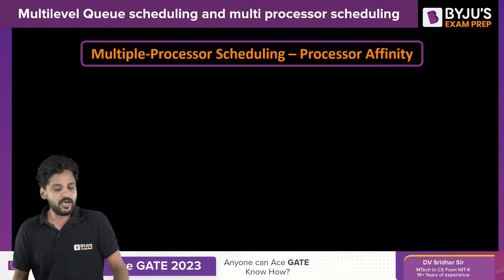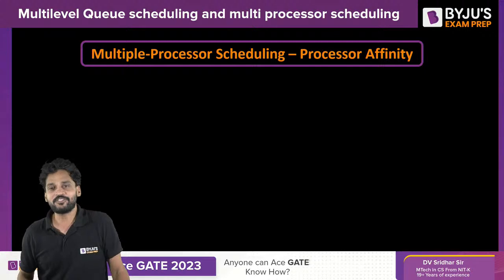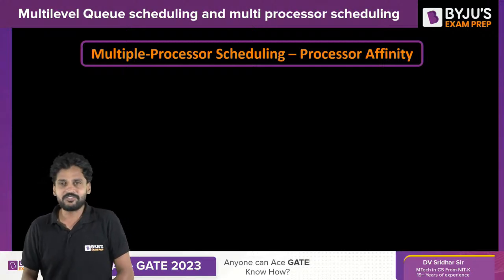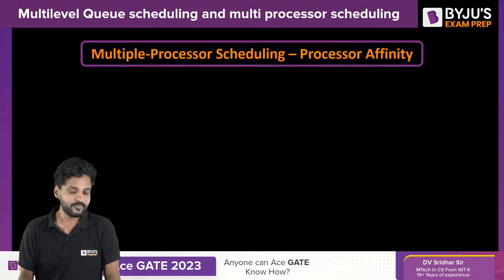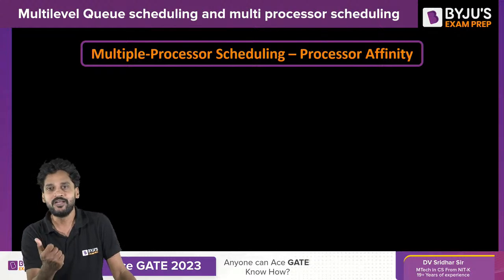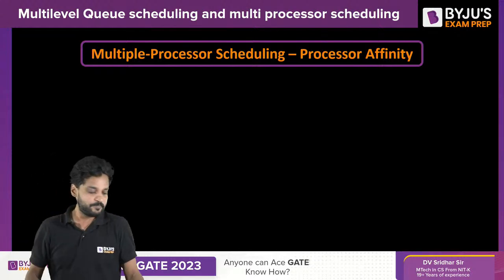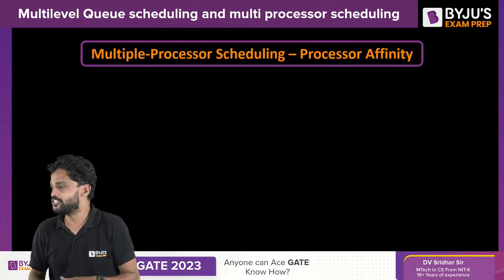Okay. Now, let me take you to the concept of multiprocessor scheduling. Again, let me take the help of computer architecture. Let me bring computer architecture and blend it with the operating system to completely understand this topic. Let us recall. Shall we get into multiprocessor scheduling? Yes or no?